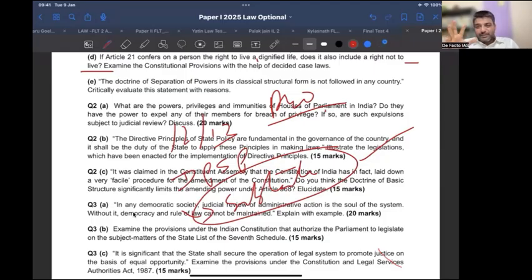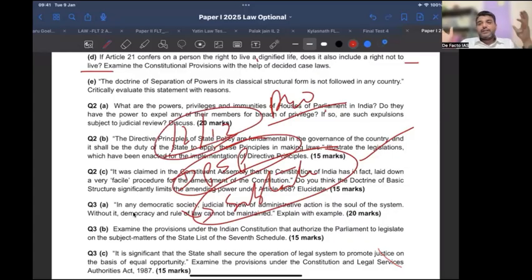That is why in the mains foundation batch, even in the test series, I always tell whoever comes at the last moment asking what to do, leave the substantial part. Hardly 10 to 15 marks of questions come from the substantial part. Keep that in mind. In the fundamental right topic, maximum 10 marks, not more than that. The rest of the questions come from the relationship between DPSP and fundamental right, or sometimes fundamental duty also, and Article 12.